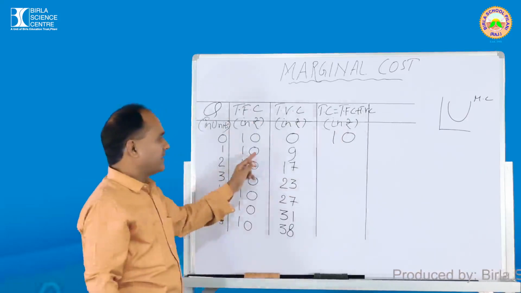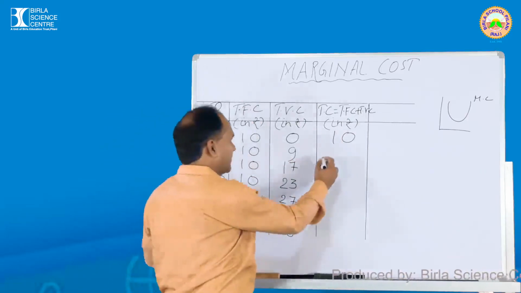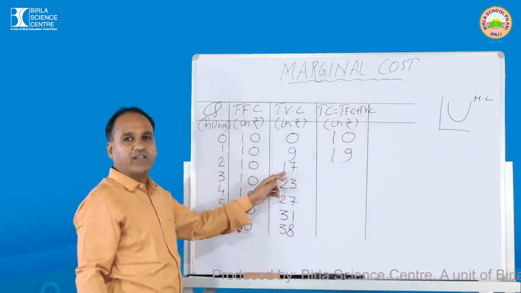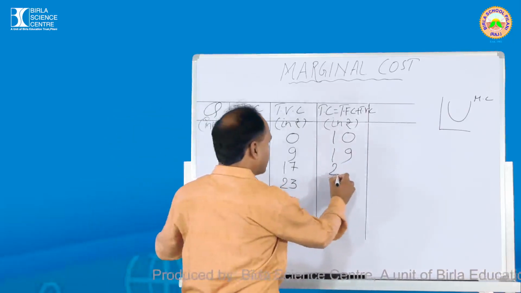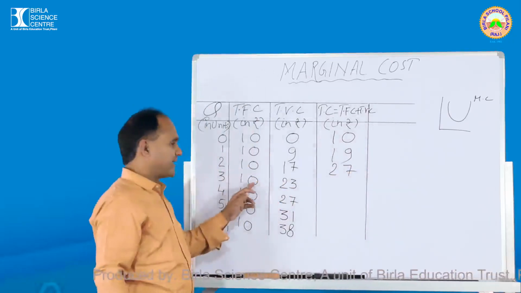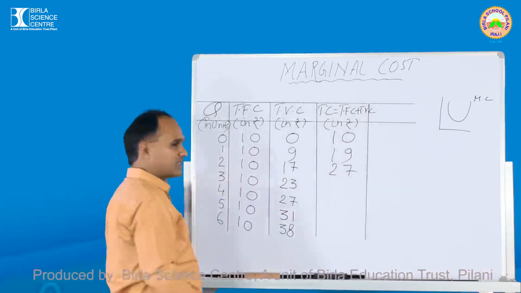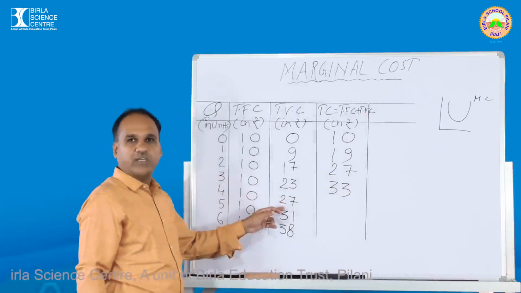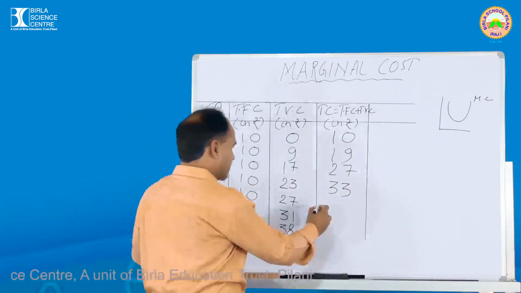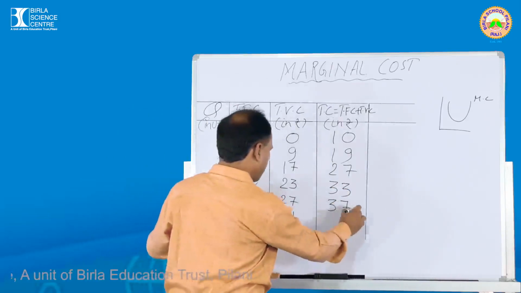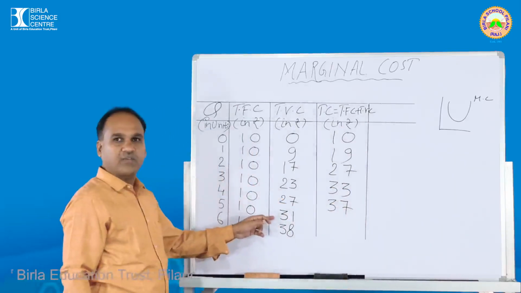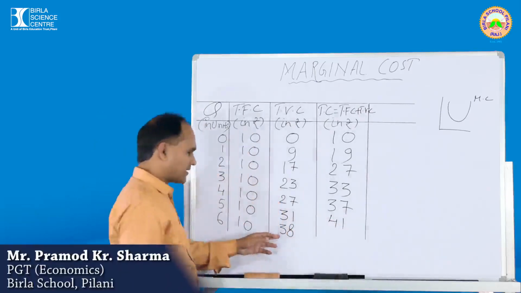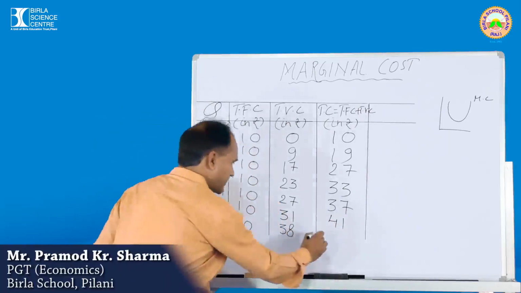Again 10 plus 9, how much? That is 19. Again 10 plus 17, how much? That is the value 27. Again 10 plus 23, how much? That is the value 33. Next 10 plus 27, how much? That is the value 37. Again 10 plus 31, so it becomes how much? 41. And last 38 plus 10, how much? 48.